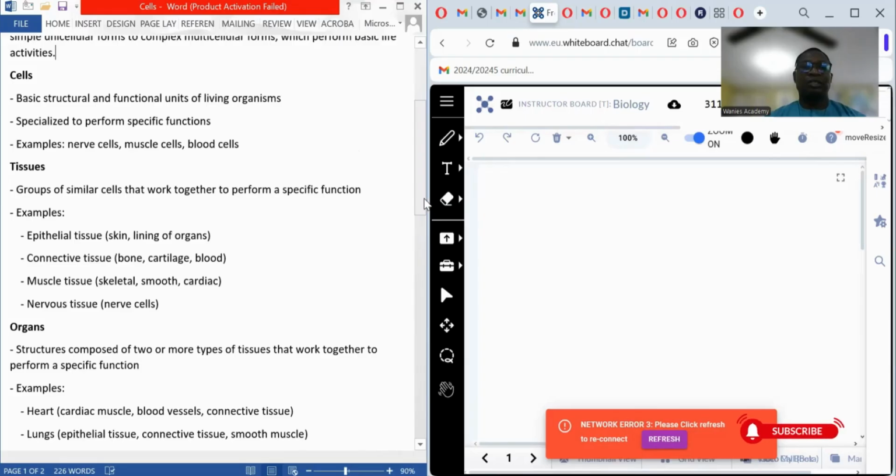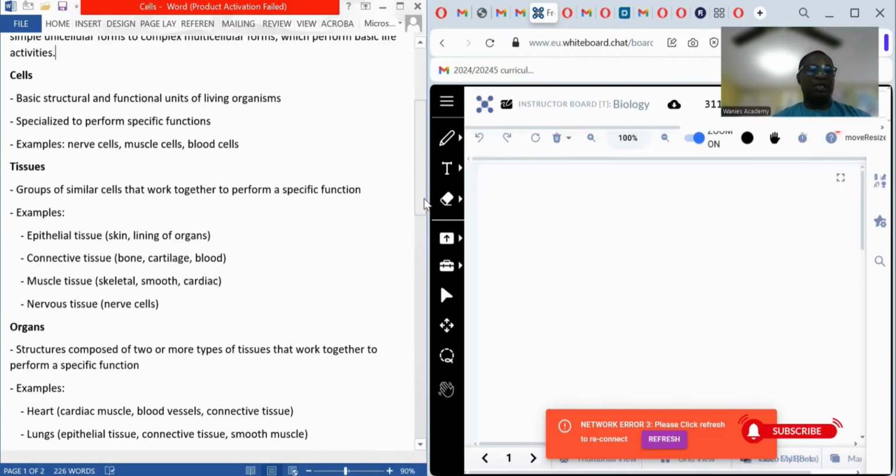Examples also include the connective tissue, the bone, the cartilage, and the blood. The blood is a tissue that contains the red blood cell, white blood cell, and platelets. The bone also contains some other cells too. The muscle is a good example of a tissue, and the nervous tissue that controls the coordination of the body are also good examples of tissue.